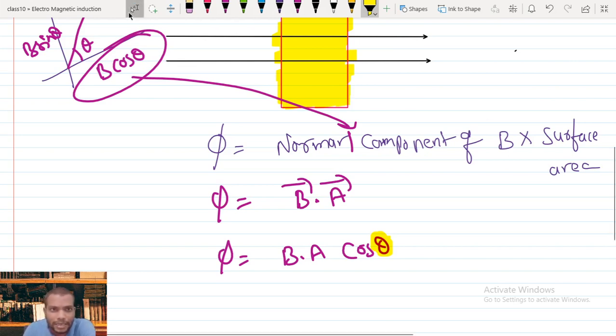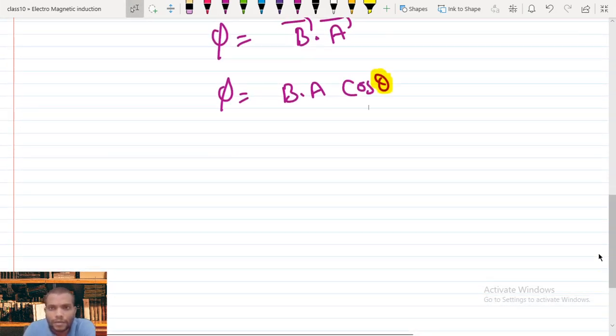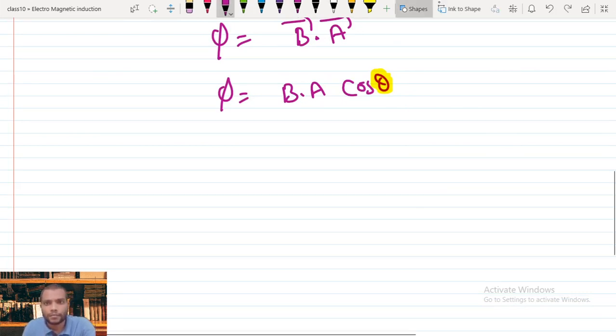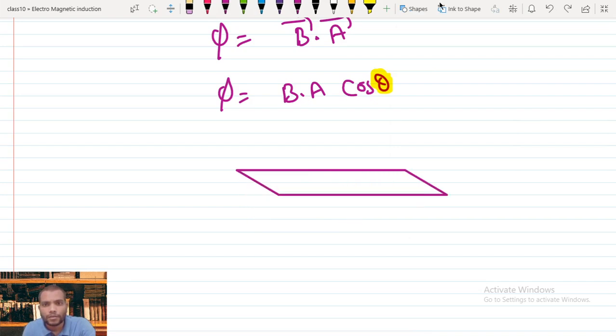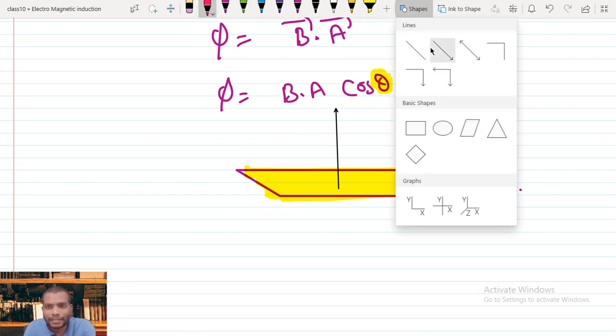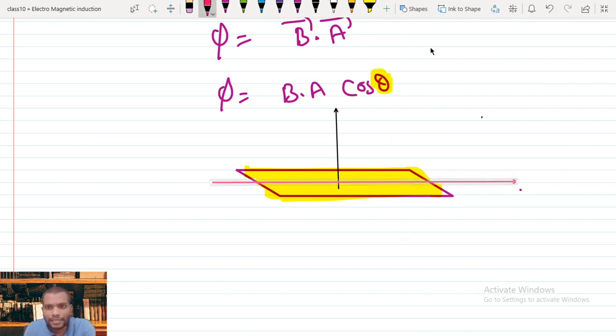Now let us think about a case. Suppose I have an area along this direction. Let's imagine that. This is the area. Now if I draw the area vector, the area vector is always perpendicular like this. If I highlight the area, this is the area. Now if I draw the magnetic field lines, I will draw one more.